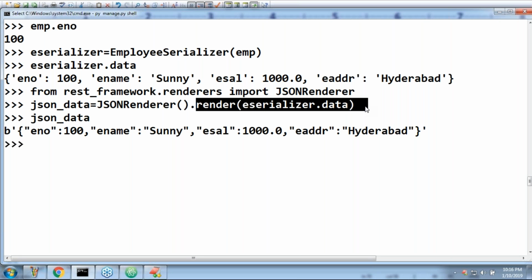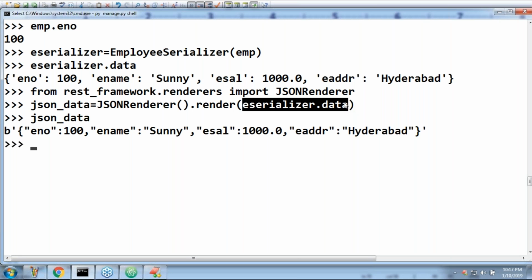Don't worry much about this. Just be aware up to this. Serializer data we compulsorily need to pass. If you do not pass serializer data, then it is not going to convert into JSON form. Renderer is a utility function. By using that, we are converting data.